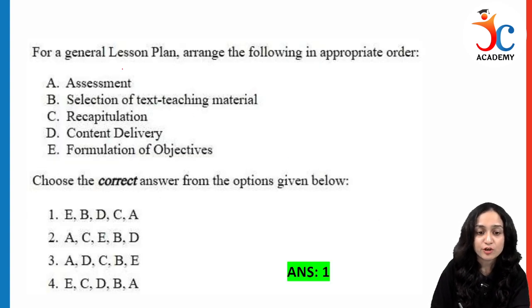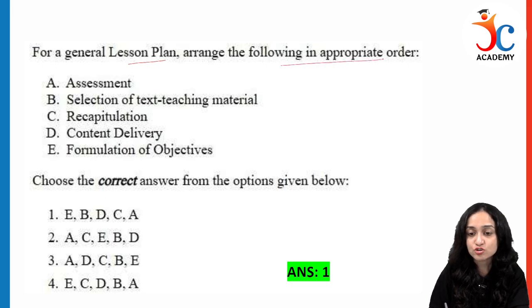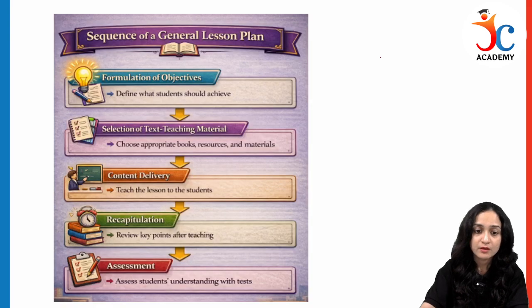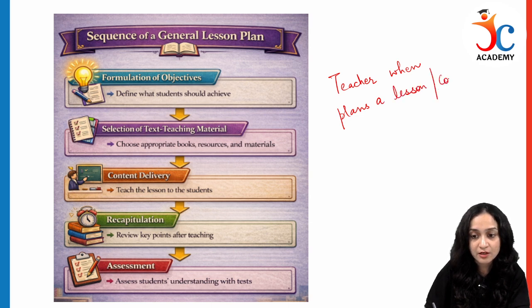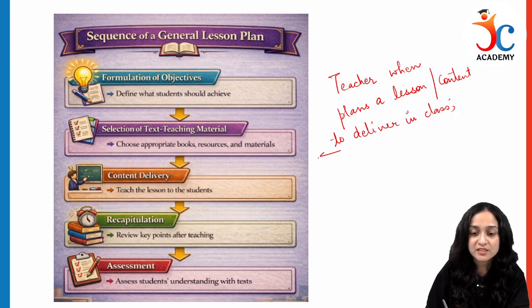Next question is, for a general lesson plan, we have to arrange the following in appropriate order. Now, the sequence of a general lesson plan. Any teacher who plans a lesson or plans content to deliver in class follows the following sequence.